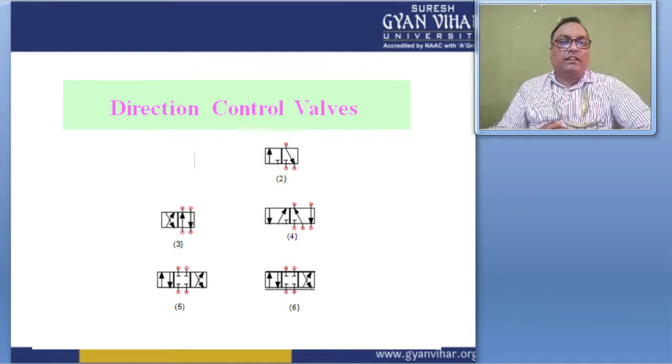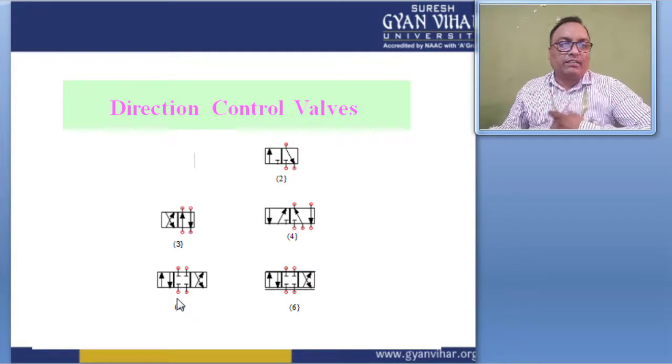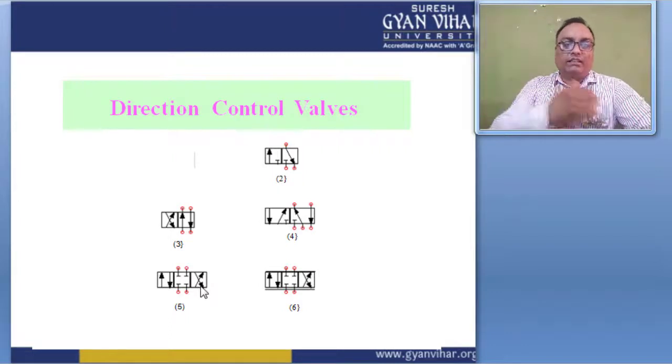These are the different types of direction control valve symbols. This is the simple type of direction control valve symbol. This is the reservoir connection, right? Here this is a 2-port symbol. This is also 2-port. This is a 3-port symbol. For this one, one connection goes directly to the reservoir, one is the fluid line, and one is just the reverse connection of this line.